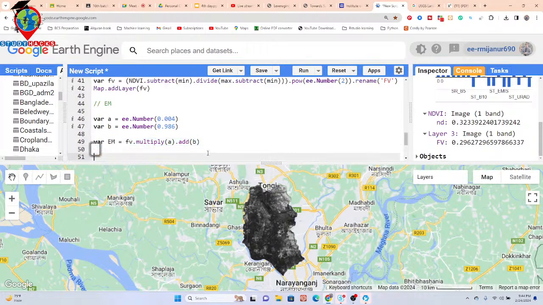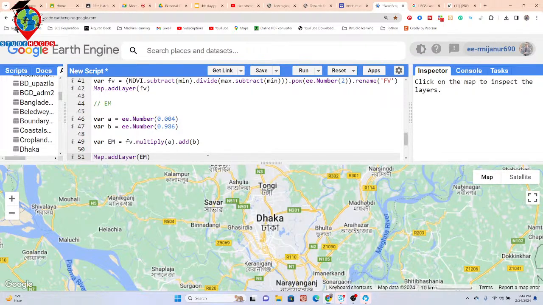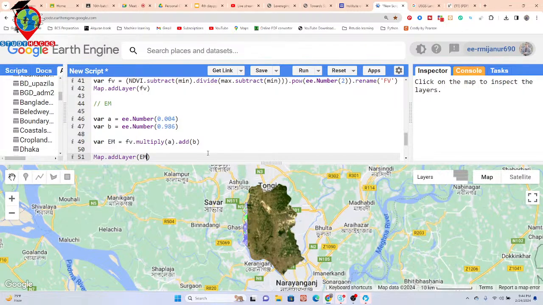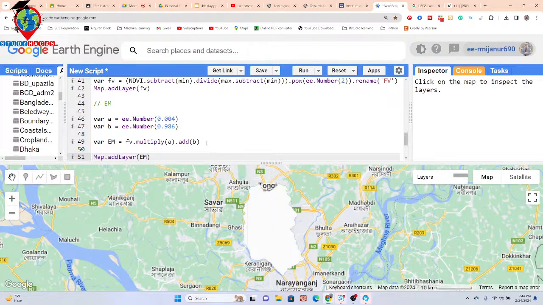Now I show the layer. Just use Map dot addLayer and use EM. Click run. So now it displays the emissivity layer. I also put a rename, suppose I rename it as EM. So now it should look like that.